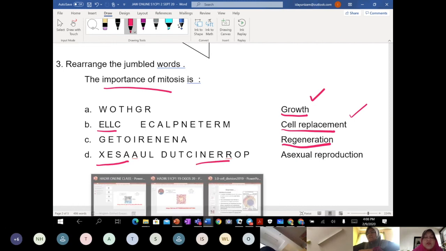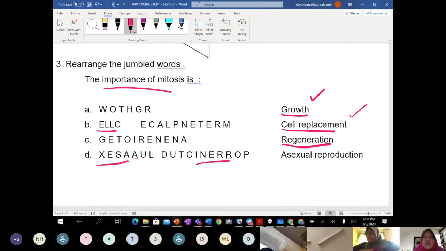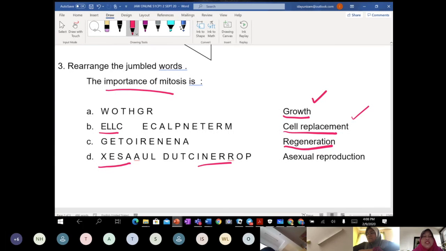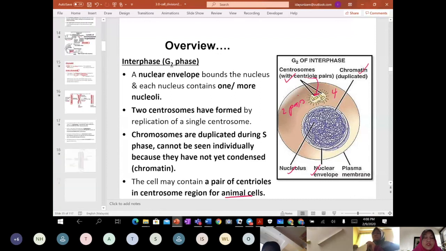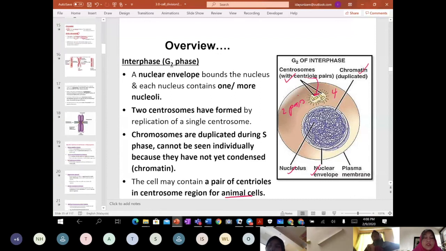So you all can refer to the beginning of the slide just now. In our notes we also mention this importance.